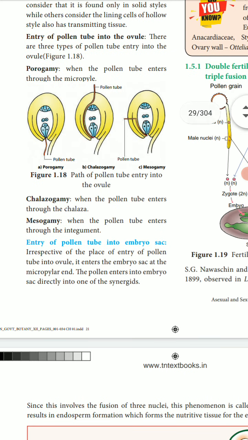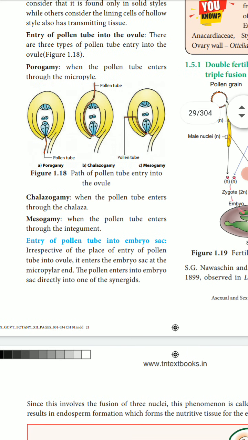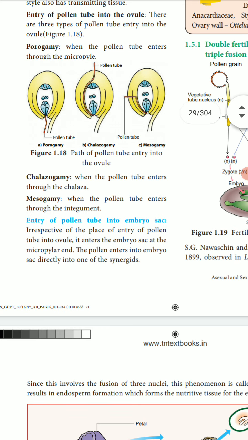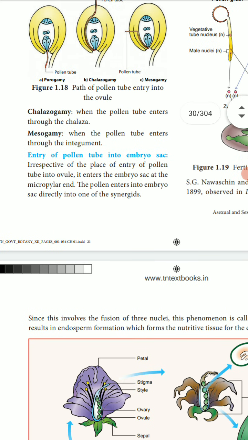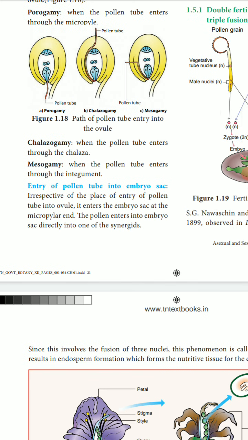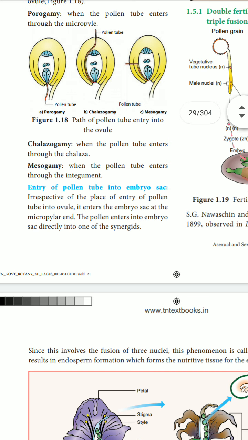In chalazogamy, the pollen tube enters through the chalaza. Mesogamy is when the pollen tube enters through the integuments.